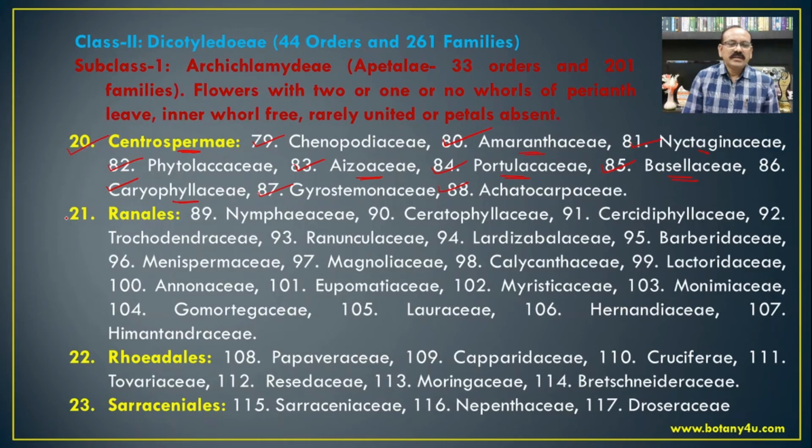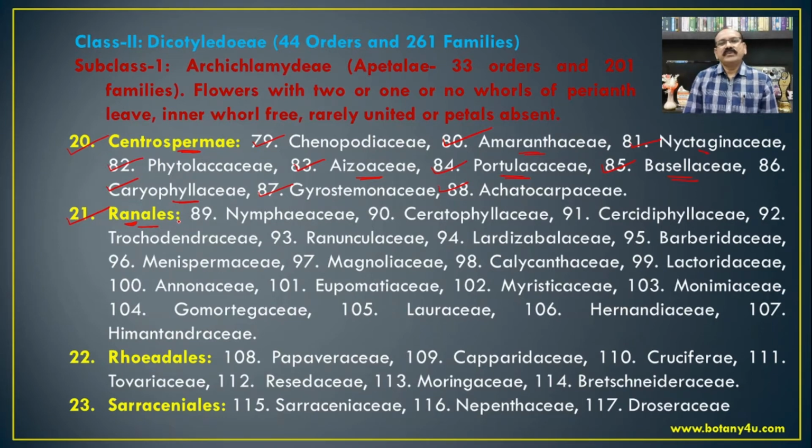So, the next order from the Archichlamydeae is Ranales. If we see the Bentham and Hooker system of classification, then the Ranales is placed at the initial level of the classification, and here the Ranales is placed in the middle of the classification.